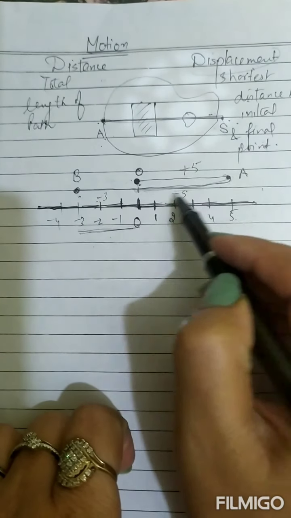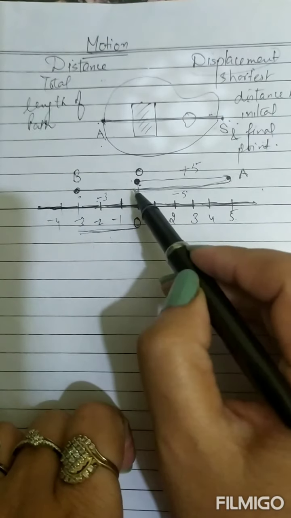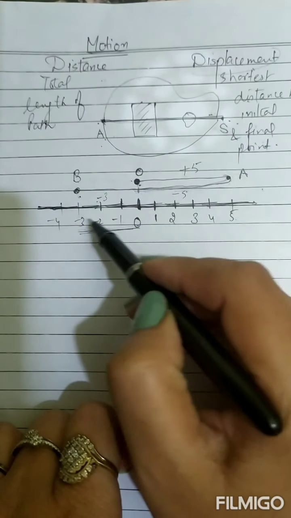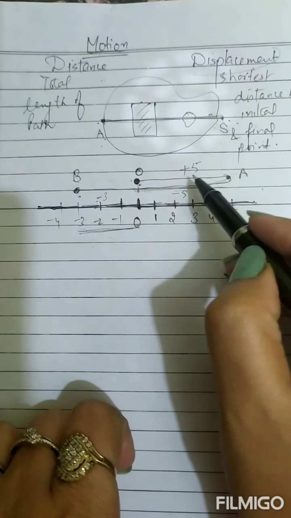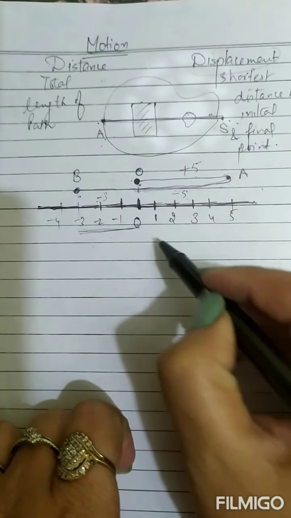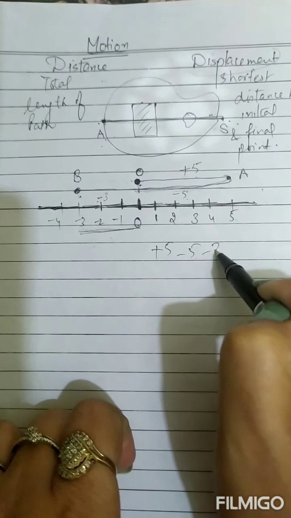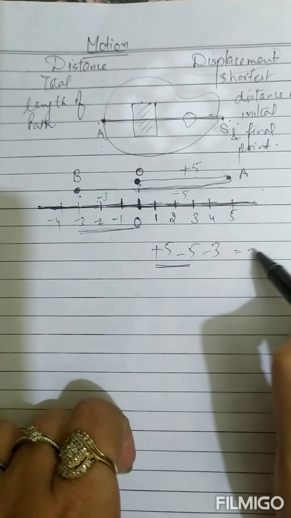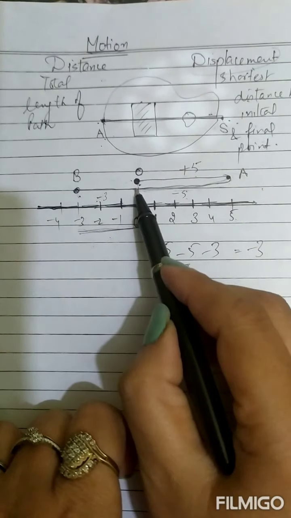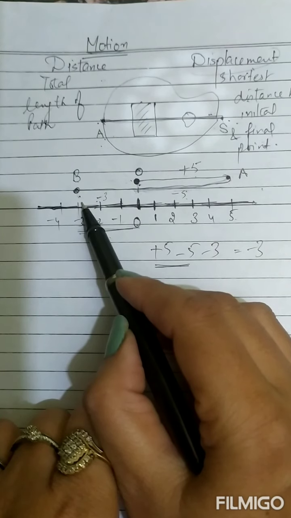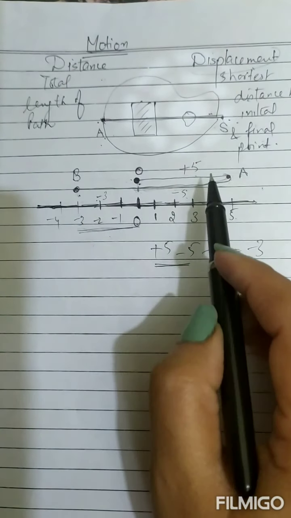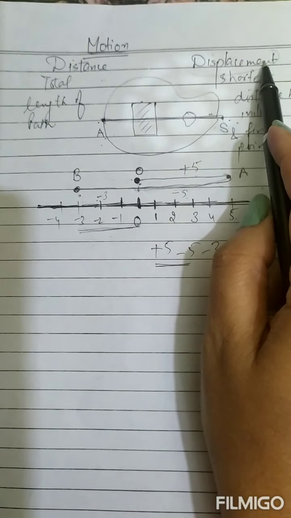So what is the total? You can see here also OB is -3. So what is the total displacement here? +5 -5 -3. This will be -3. So the answer is -3. So displacement is -3. Means displacement can be negative because we have to take the direction associated with displacement.